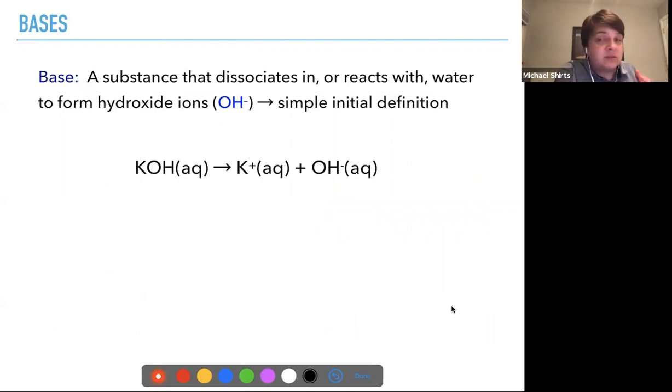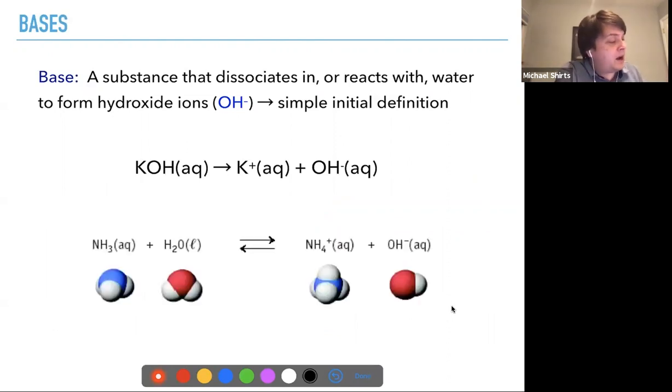So, for example, a classical strong base, something like potassium hydroxide, dissolve it in water and it completely dissociates to potassium ion and hydroxide ion. As I was mentioning just before, ammonia reacts with water. It likes to pull a hydrogen off of water to produce the ammonium ion and OH minus. So here we produce hydroxide, not because the compound contains hydroxides, but because it reacts with water and one of the products is hydroxide. So it is also a base.